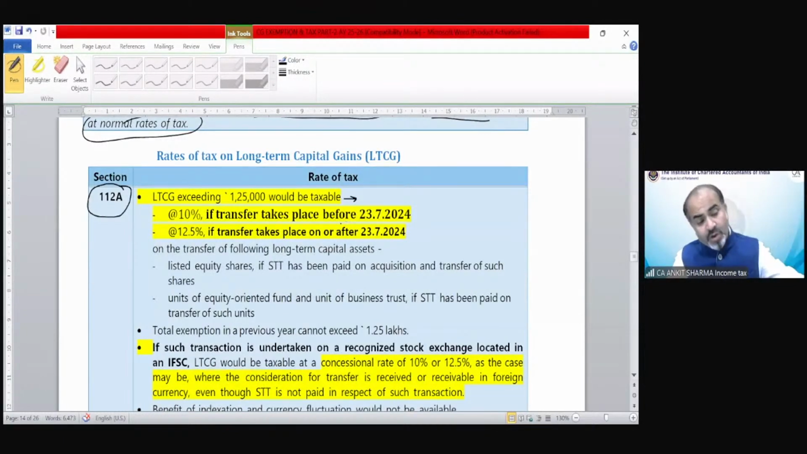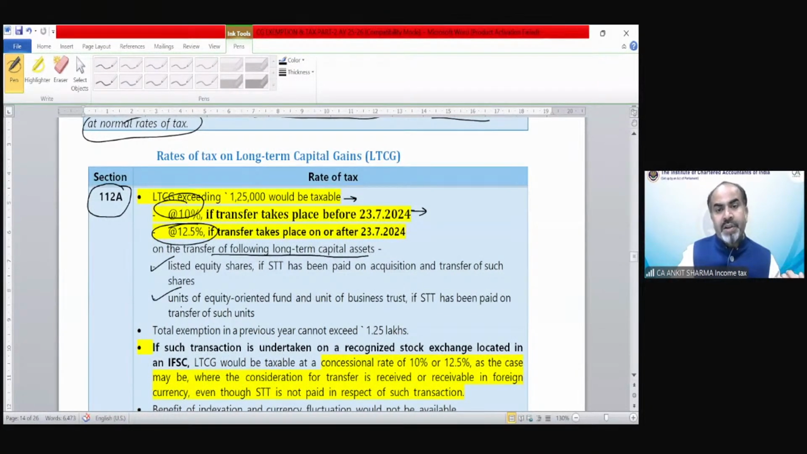So if securities fall under section 112A, with long-term capital gain exceeding 1,25,000 rupees and transferred before 23rd of July, the rate of tax would be 10%, and on or after it, 12.5%, on the transfer of the following long-term capital asset: listed units of equity oriented fund and business trust, if STT has been paid on transfer of such units. Total exemption is 1,25,000. It is an aggregate, whether it's before 23rd of July or after 23rd of July. The total amount of gain could not be exempted more than 1,25,000.